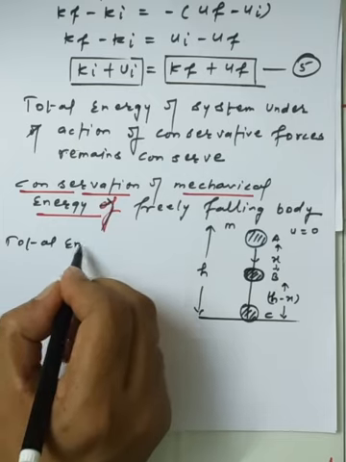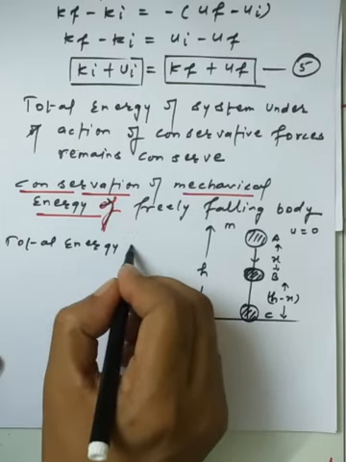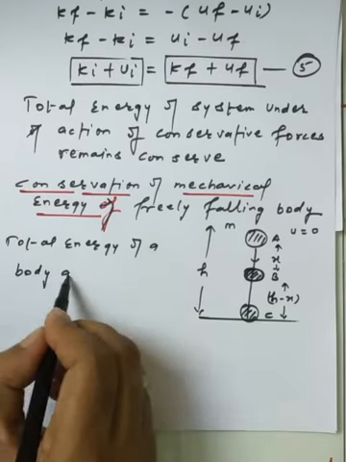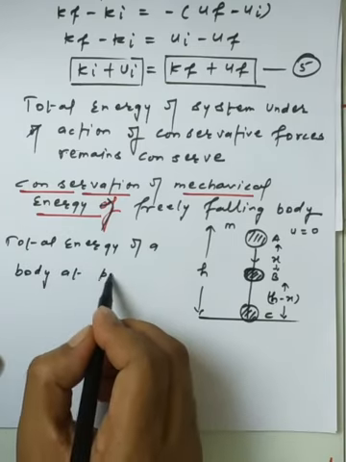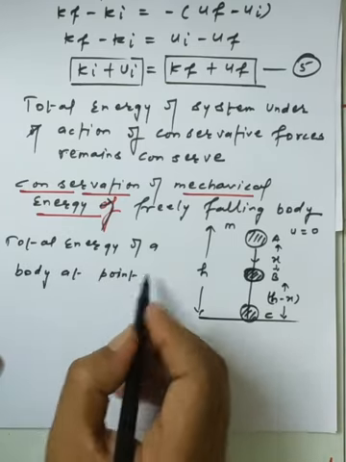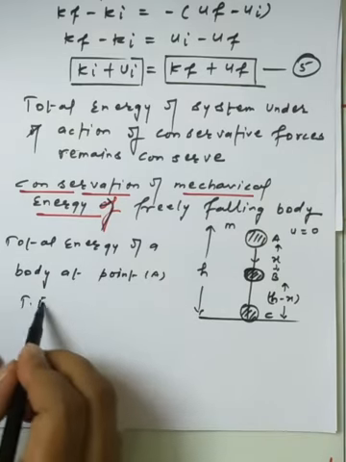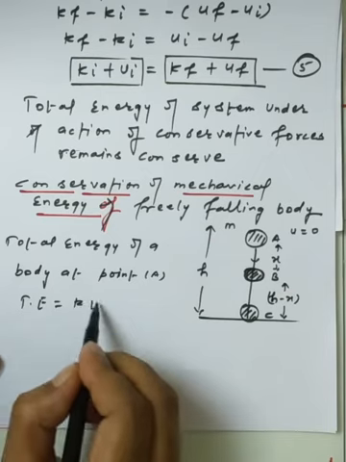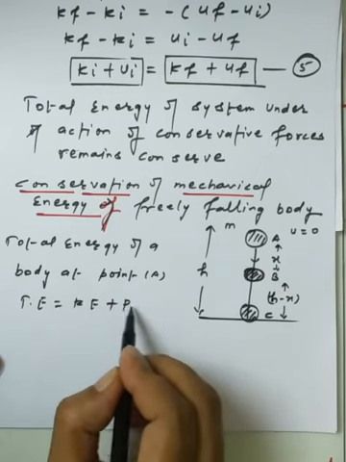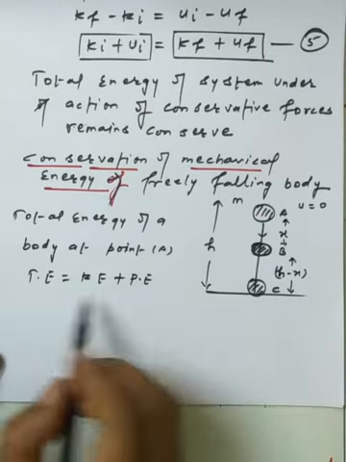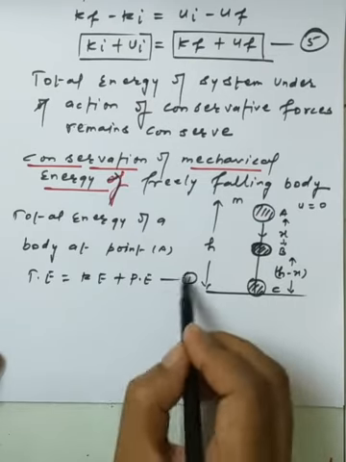Total energy of a body at point A. The total energy can be regarded as the sum of the kinetic energy plus the potential energy. This is equation number 1.